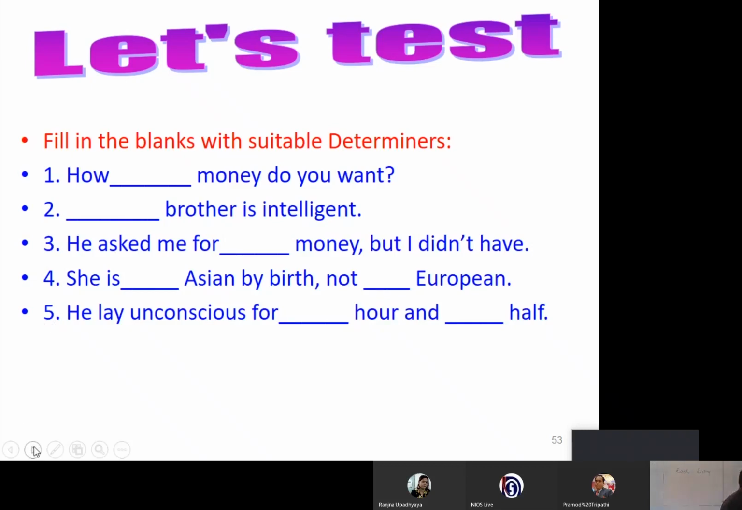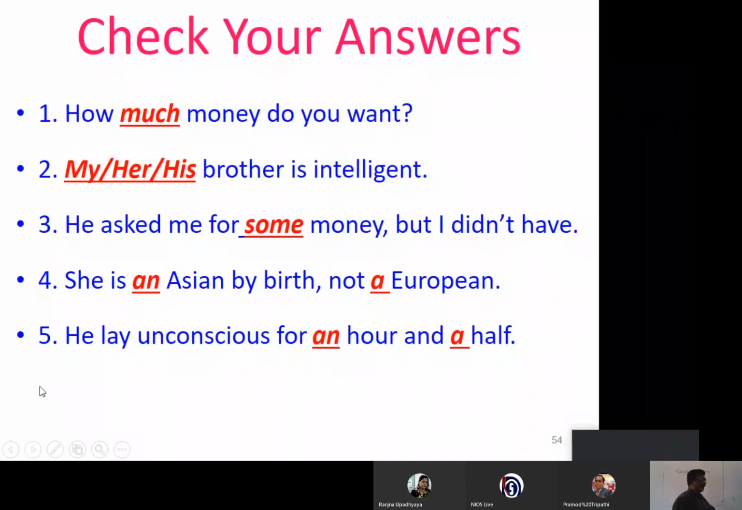Anyway, before going, you can take 1 minute because they are very simple. We can check. Shall we go for answers quickly? Now see, how dash money do you want? So, how much money?